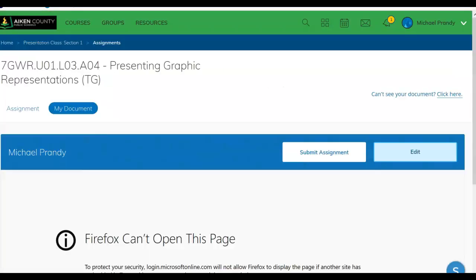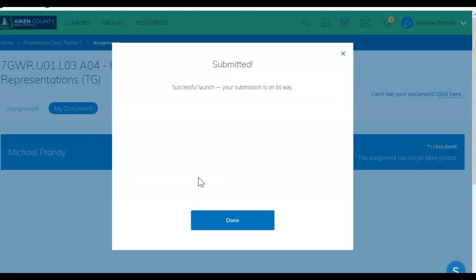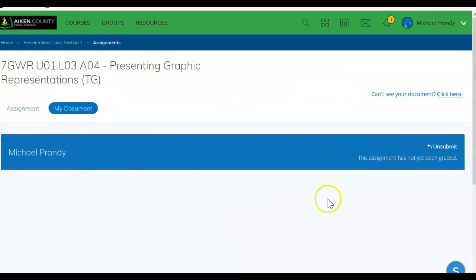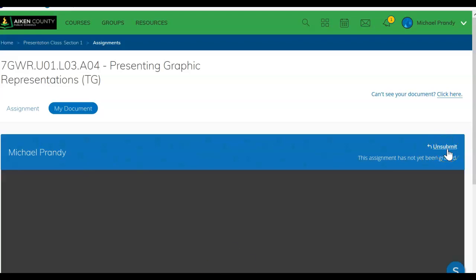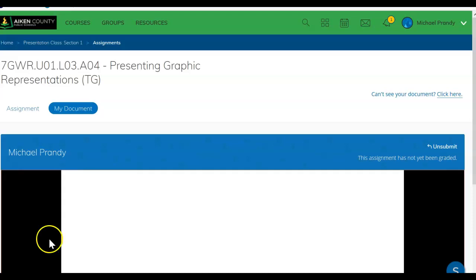then you go back to the Schoology account and see where it says submit. You choose submit right here. It says, are you sure you want to submit this? So if you know you're ready, you choose yes, submit. Now, notice after it submits, okay, you choose done. Notice that you do have the option for unsubmit. So maybe you realize that, oh, I forgot to do something. You can unsubmit it, then you can go back and make corrections and then resubmit it. Okay, so that is using a linked Office 365 or OneDrive document.